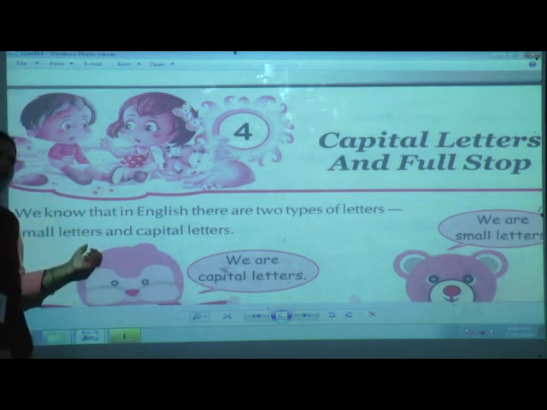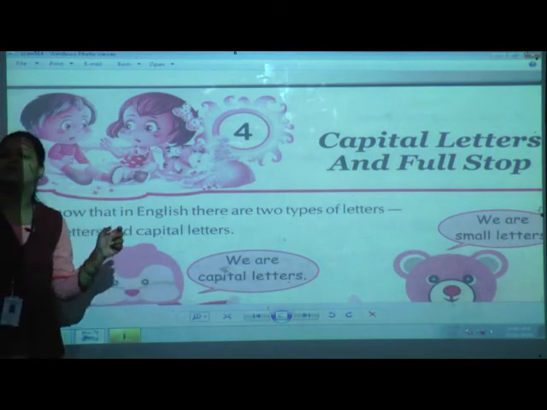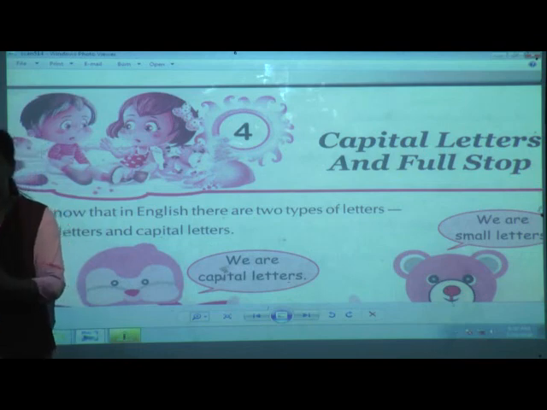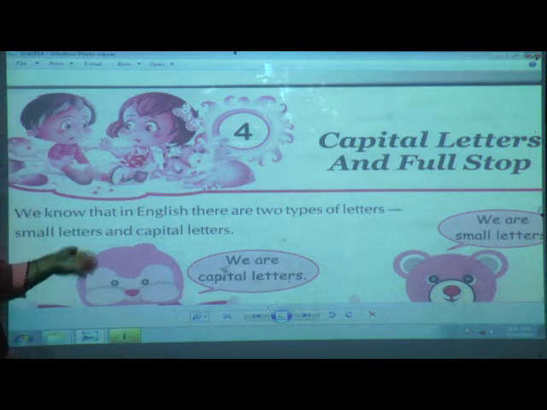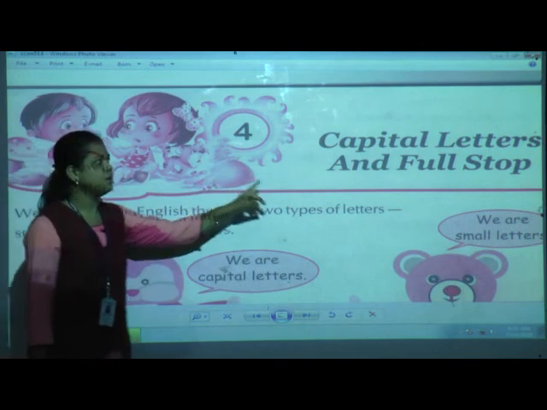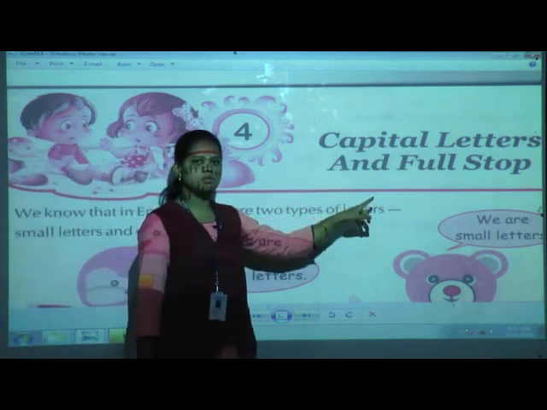Today we are going to see in more detail where we use the capital letter, where we use the small letter, and where we have to give the full stop. We will see the details in this chapter. So our fourth chapter is capital letters and full stop.